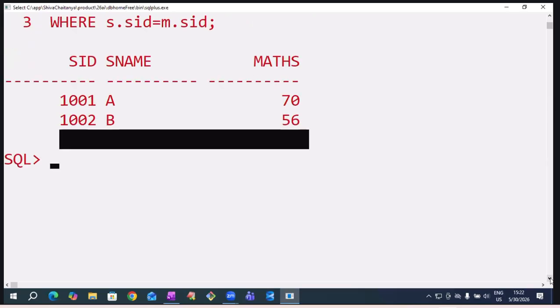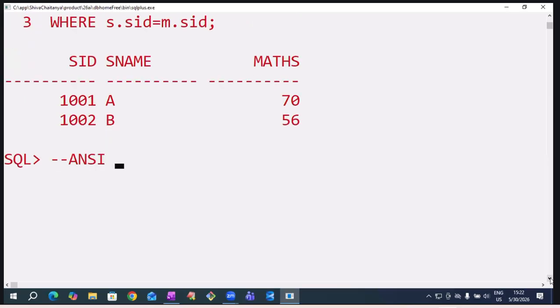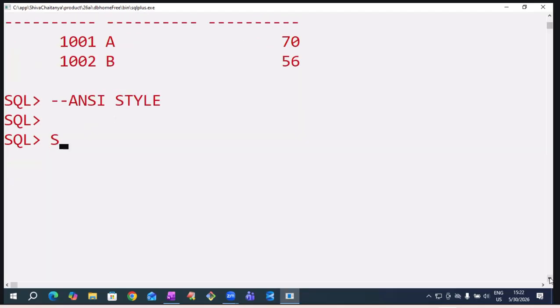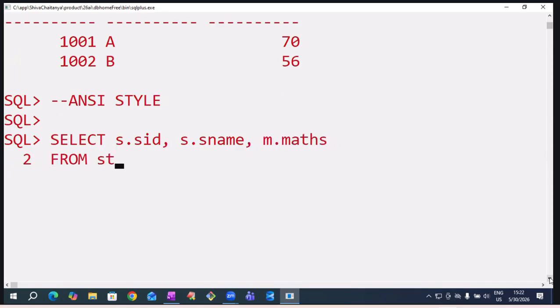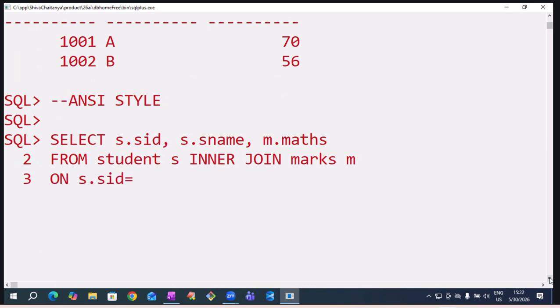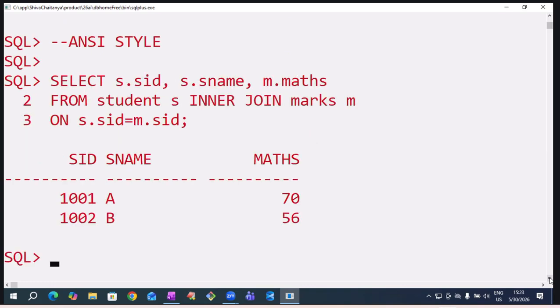Now the same query I want to write in ANSI style. Tell me in ANSI style, sir, what we have to write? Select S dot SID, S dot SNAME, M dot maths from student S inner join marks M on S dot SID equals M dot SID.